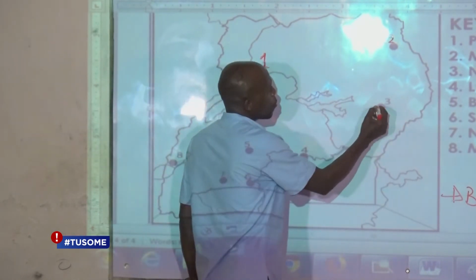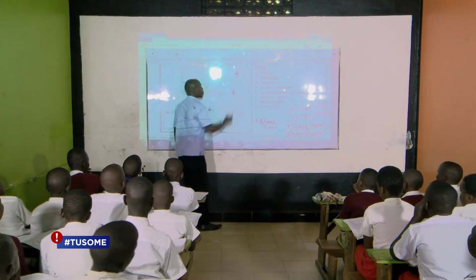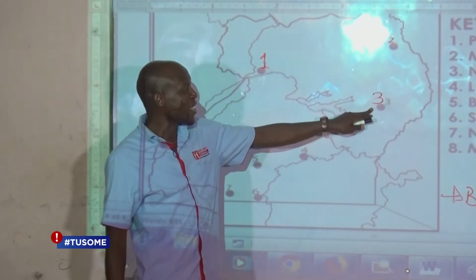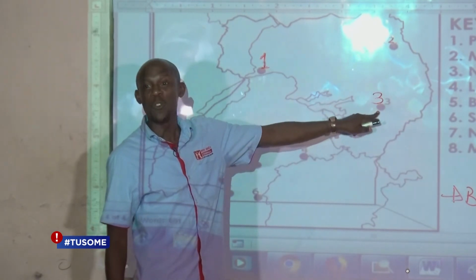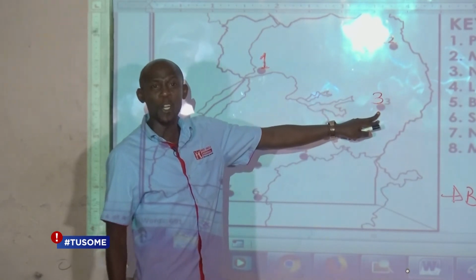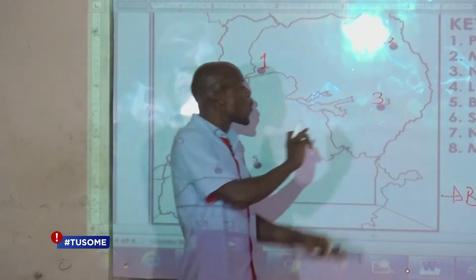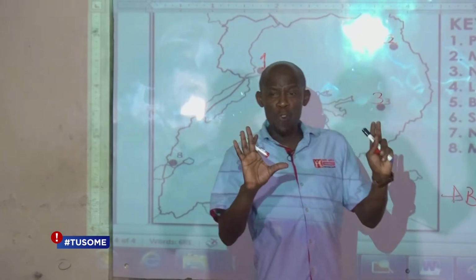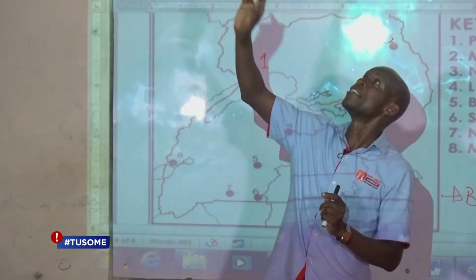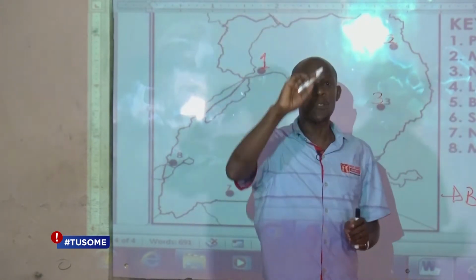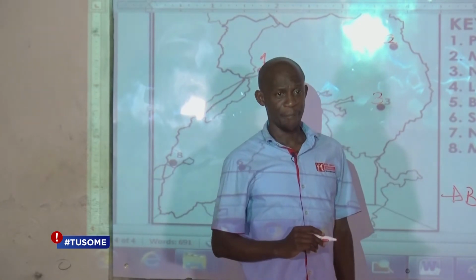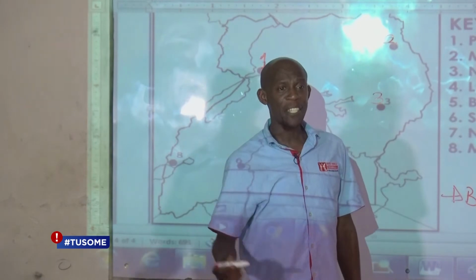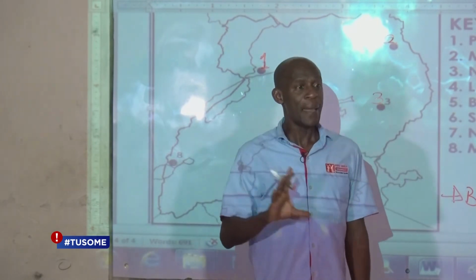Then number 3, we have what we call Nyero rock painting. Yes, this one here, Nyero, is found in Kumi district. It is called a rock painting because when the scientists reached there, they entered the cave and they found that early man had painted very many paintings on the walls of the cave. Do you understand? So they named it Nyero Rock painting because of those paintings of the early man.